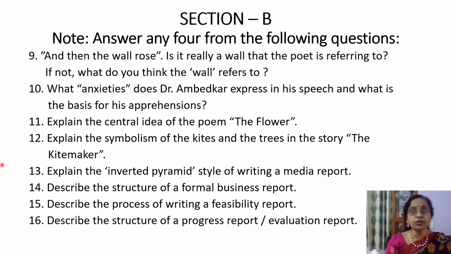It also follows the 5W structure, which means the questions: who, what, when, where, and why. This is the order followed in writing a media report, and these five questions are answered in this inverted pyramid structure.